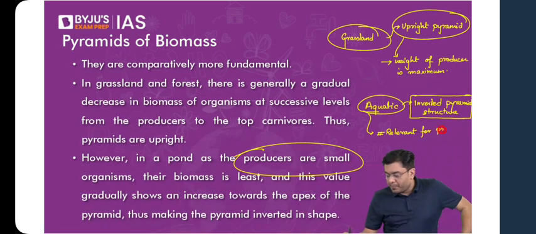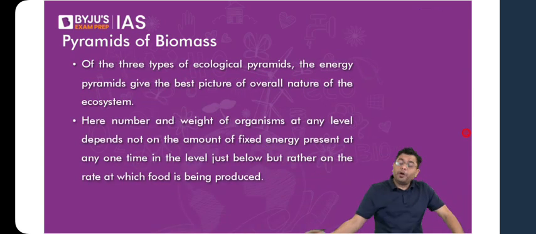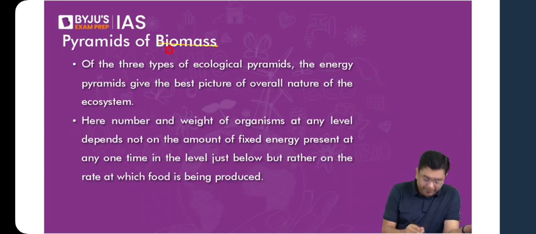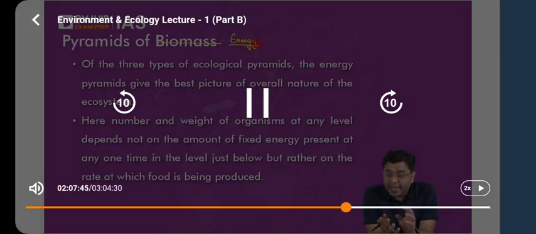Now after this, we come across the pyramid of energy. This is not the pyramid of biomass. Now, in the case of pyramid of energy, it signifies the transfer of energy from one particular trophic level to the other trophic level. How much energy is transferred as you move from the producer to the primary consumer to the secondary consumer to the tertiary consumer? How much energy is transferred at each level?